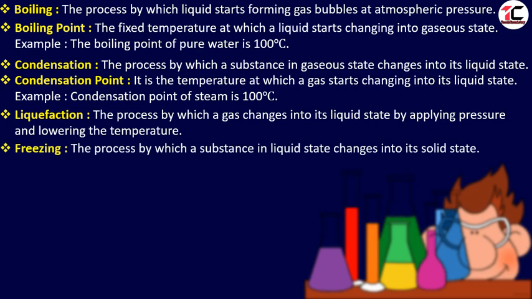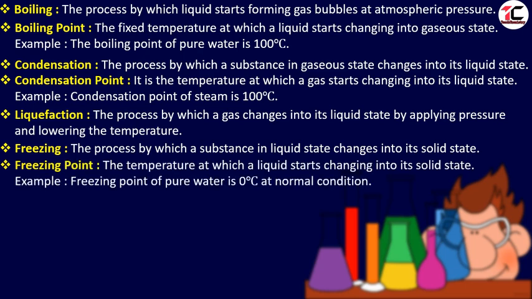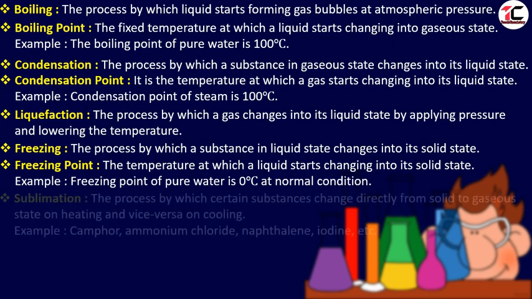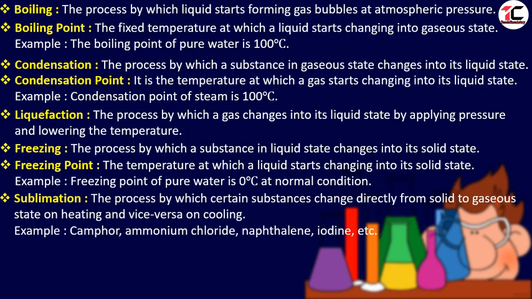Next term is freezing. The process by which a substance in liquid state changes into its solid state is called freezing. And freezing point is the temperature at which a liquid starts changing into its solid state. For example, the freezing point of pure water is 0 degrees Celsius at normal condition, but it is important to note that if the water is not pure, then the freezing point may change. Sublimation.